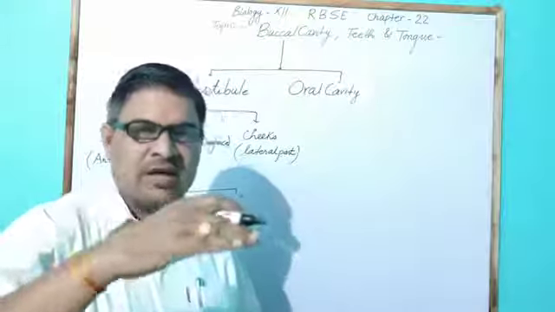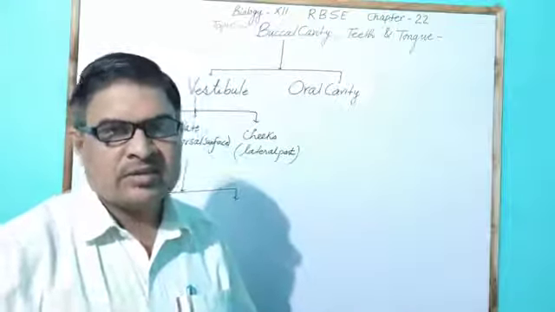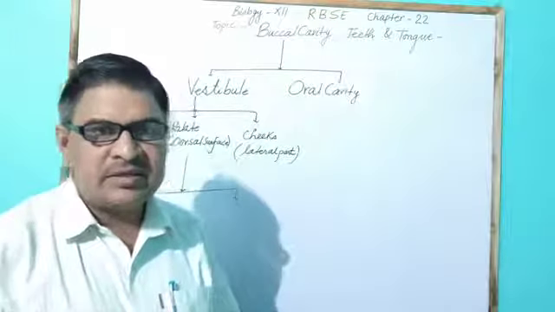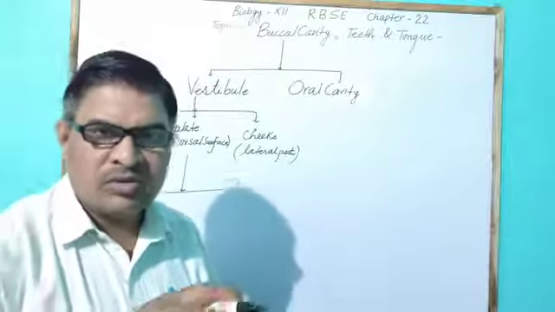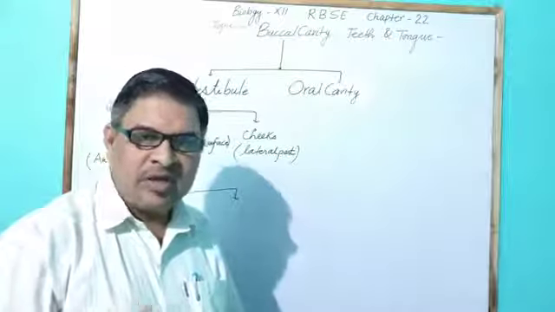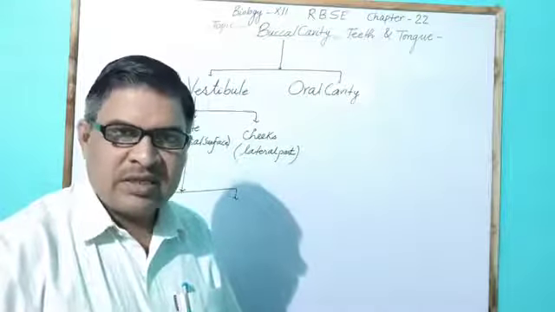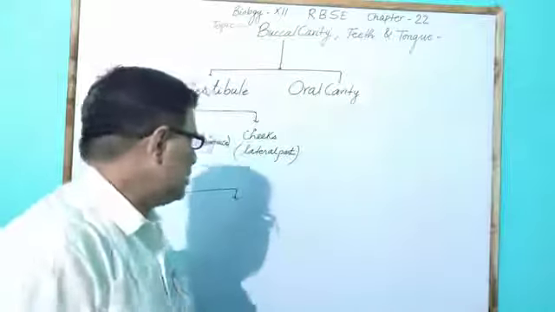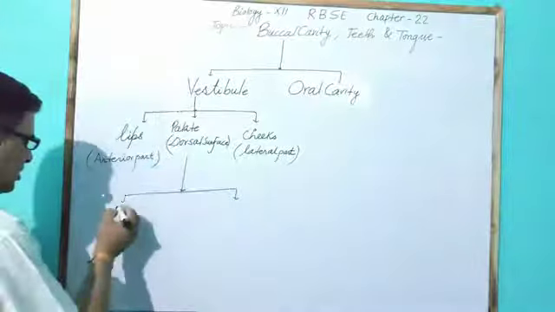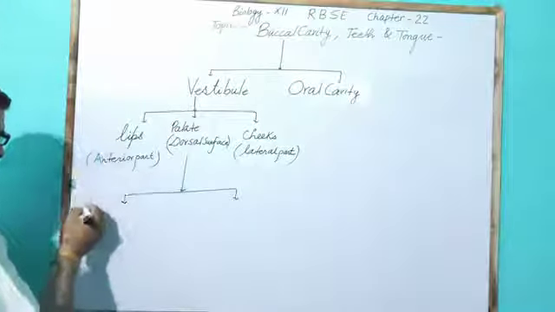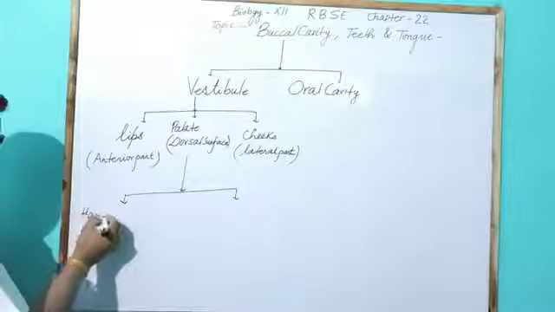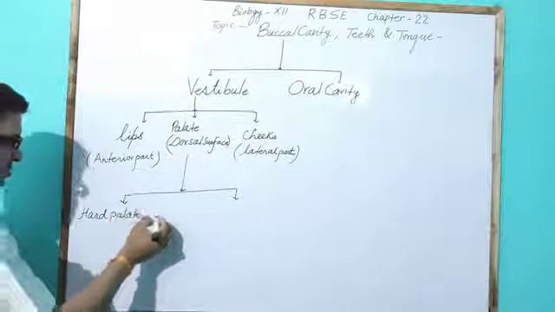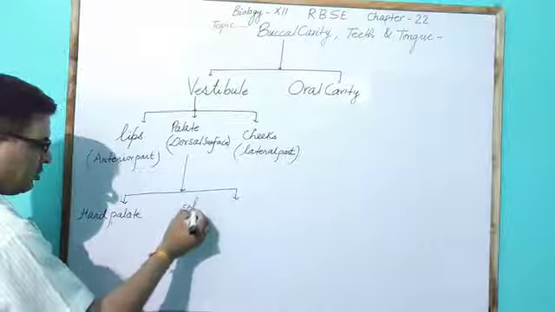So the roof is called the palate, but the palate is of two types according to the presence or absence of the palatal rugae. If palatal rugae are present, this is the hard palate, and the next one is the soft palate.